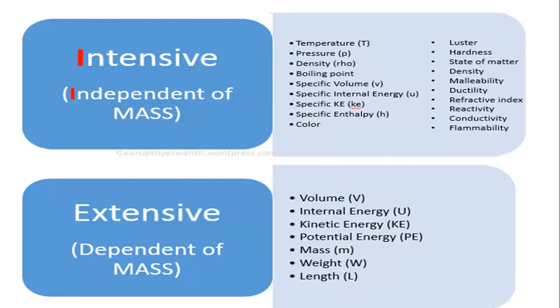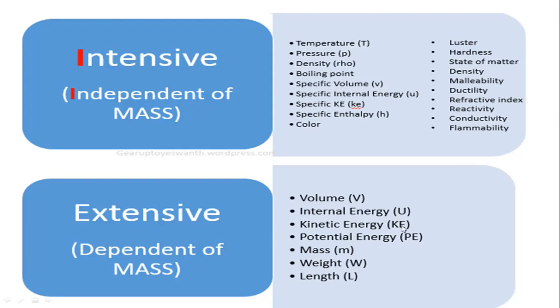So, as a student or learner, know what should be a basic criterion to differentiate between the intensive and the extensive properties. Let's suppose this is the volume, which is an extensive property, but the specific volume is an intensive property.